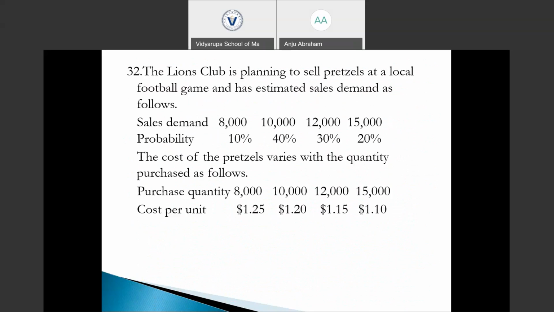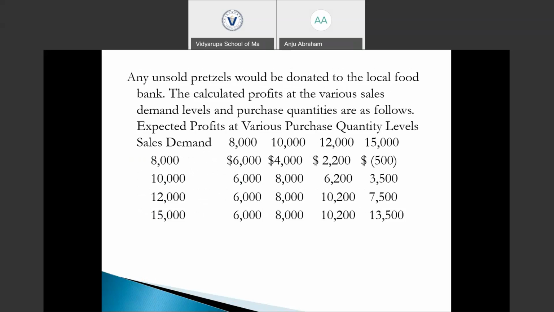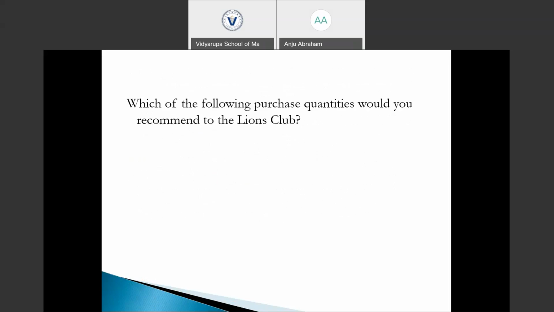Let's check the next question. The Lions Club is planning to sell pretzels at a local football game and has estimated sales demand as follows, with the sales demand and probabilities provided. The cost of the pretzels varies with the quantity purchased, with the purchase quantity and relative cost provided. Any unsold pretzels would be donated to the local food bank. The calculated profits at the various sales demand levels and purchase quantities are provided. Which of the following purchase quantities would you recommend to the Lions Club?